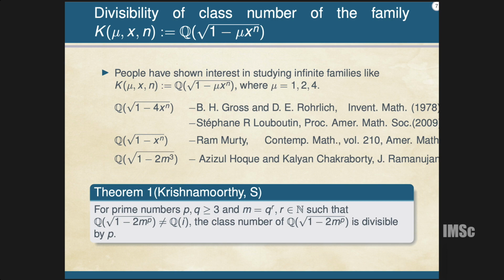We actually proved it for mu equal to 2 and n equal to any prime, and here there is a constraint on x: x has to be some prime power. We got that constraint because we wanted to prove that some Diophantine equation has only a few solutions, and for that we had to have that x be some prime power.